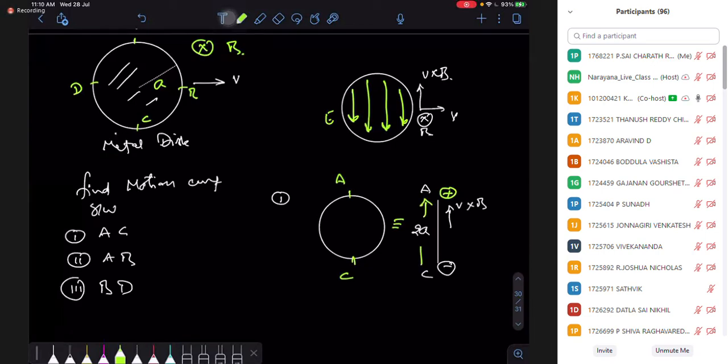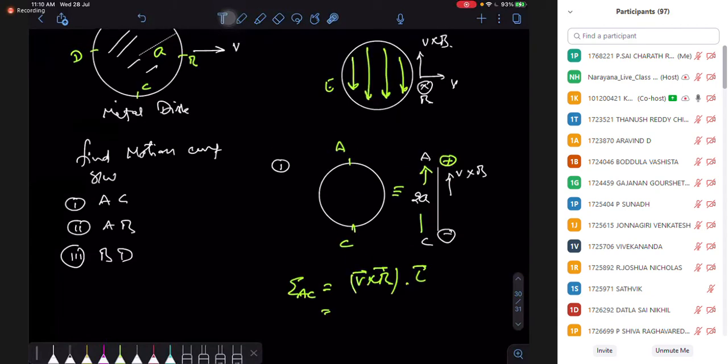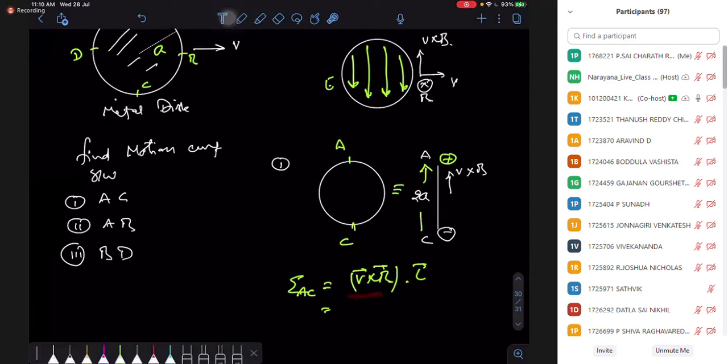So the EMF between AC is the integral of V cross B dot L. When opening V cross B, V and B are 90 degrees, so the cross product is simply VB sine 90.